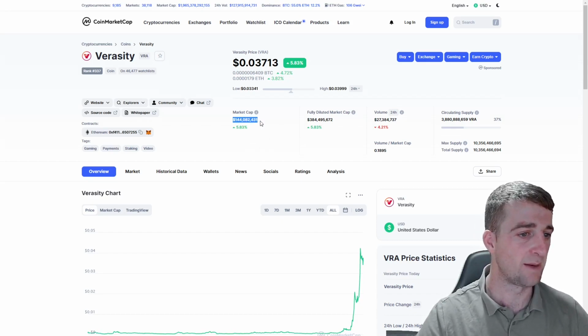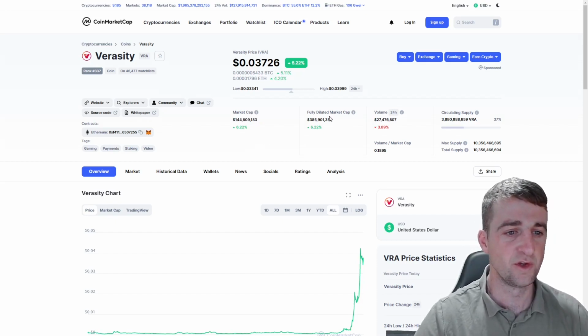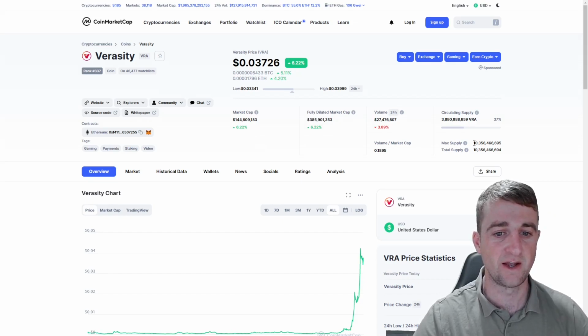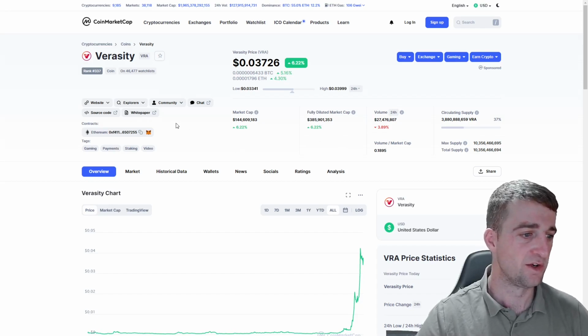That brings the market cap today to $144 million, with a fully diluted market cap, which is the entire maximum supply worth, of $385.9 million.